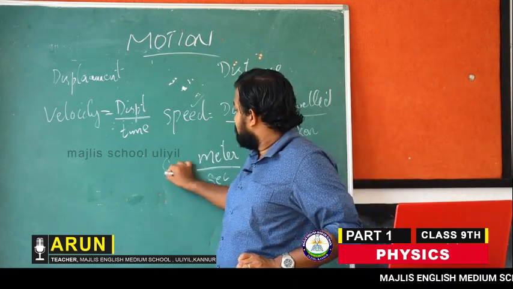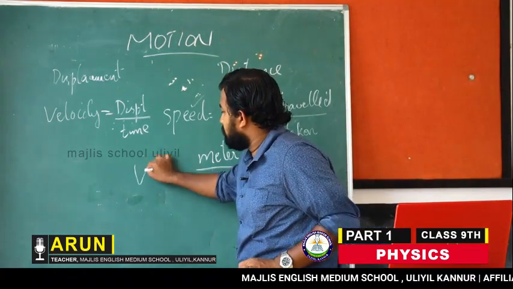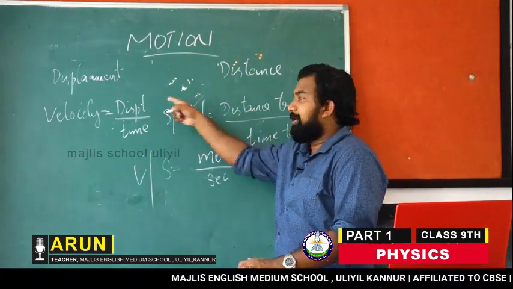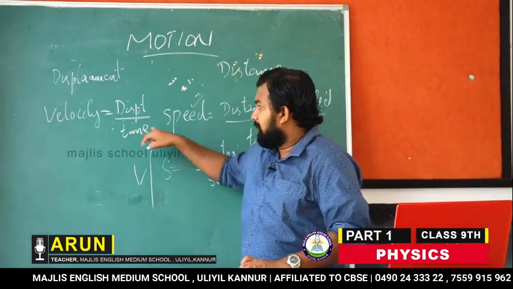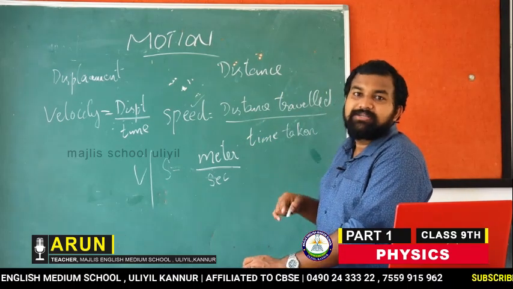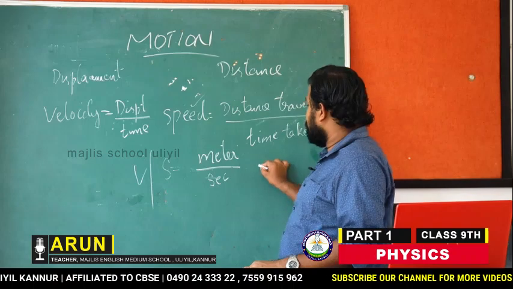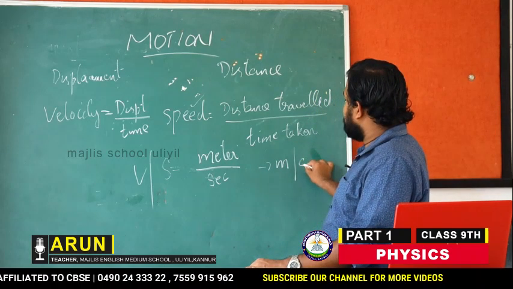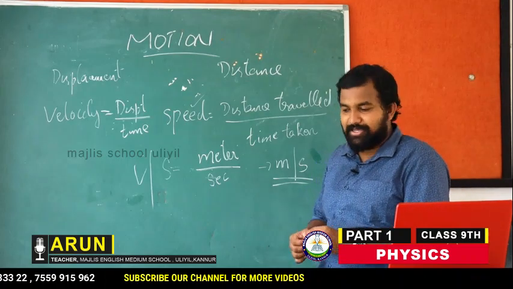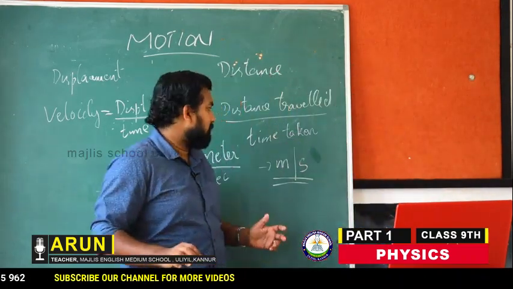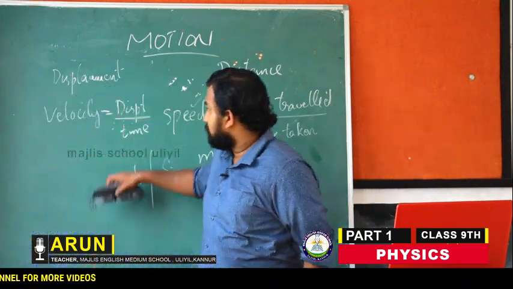So what will be the SI unit of speed or velocity? Distance and displacement both are length, and time is measured in seconds. So meter divided by seconds is the SI unit, and we denote it by meter per second. So speed or velocity has the SI unit meter per second. I hope it's clear.